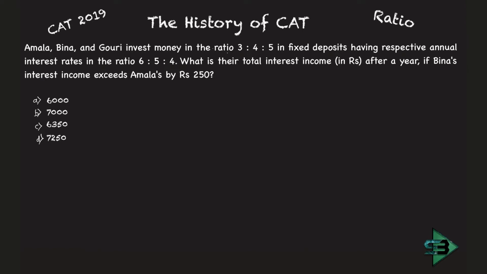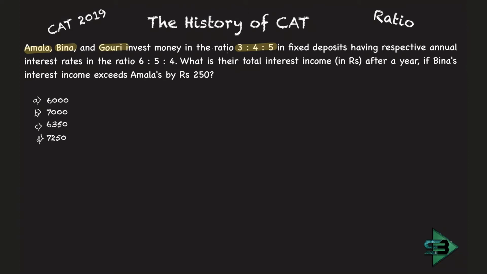Amla, Bina and Gauri invest their money in the ratio of 3:4:5. So the money investment is given as 3:4:5, which means you don't know the exact value. It could be 30 rupees, 40 rupees, 50 rupees, 300, 400, 500, 3000, 4000, 5000, 6000, 8000 or 10,000, anything. I multiply this by some number and it will keep on changing. So I don't know what is the exact amount.